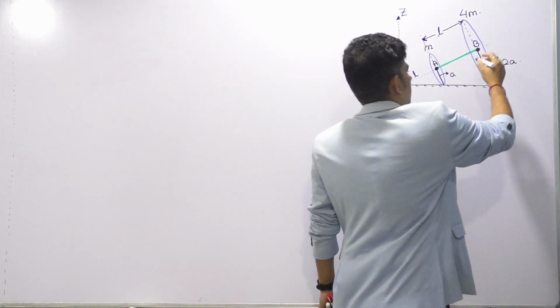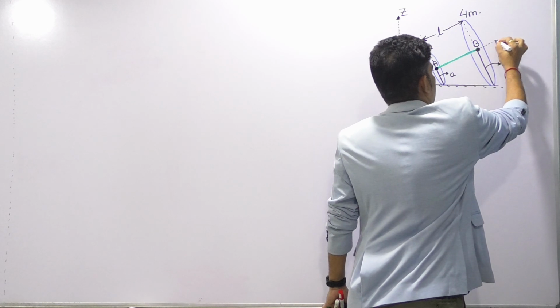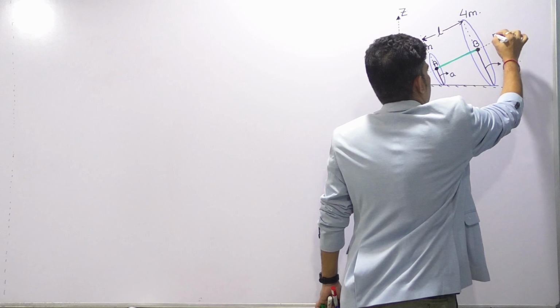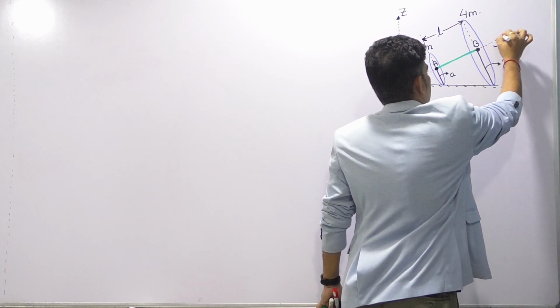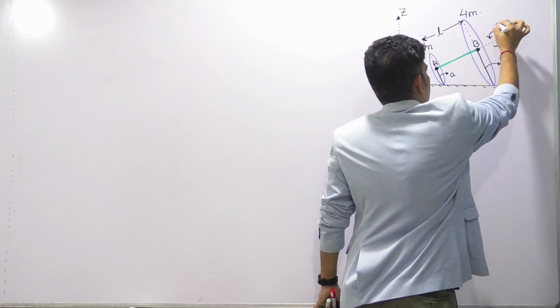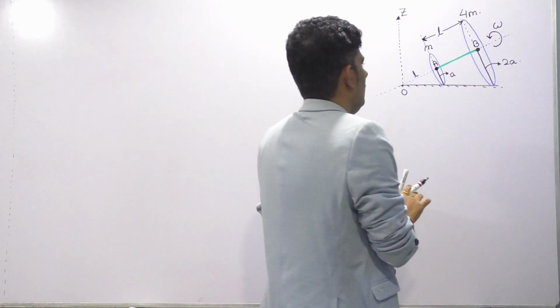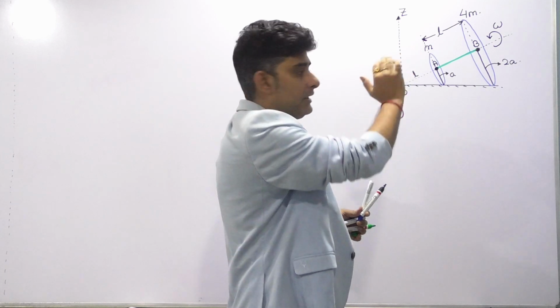Now this system or assembly, as you can see, is rolling without slipping on the ground.